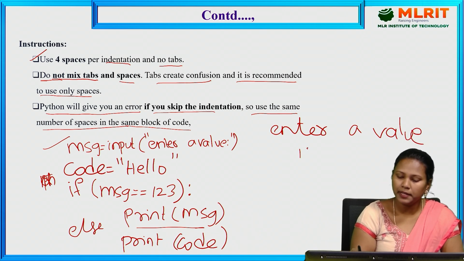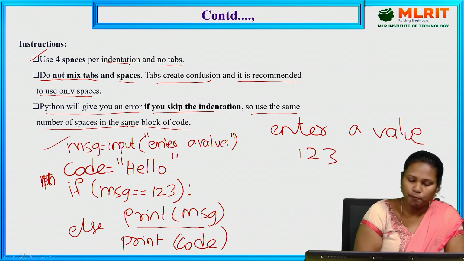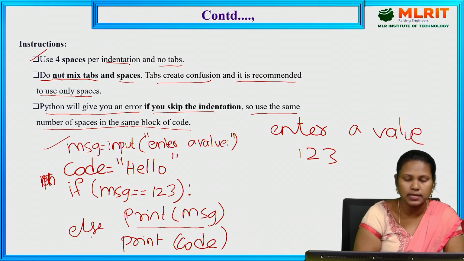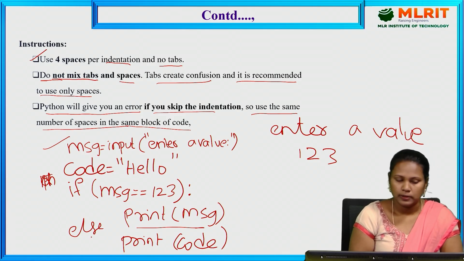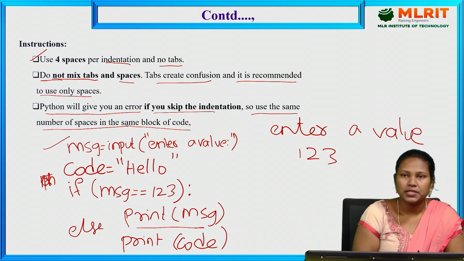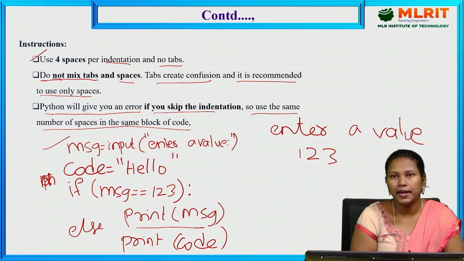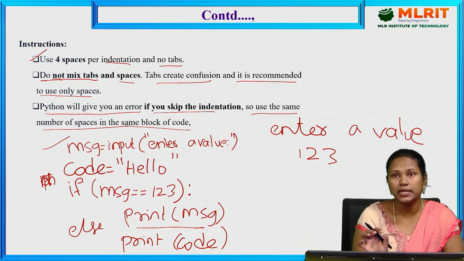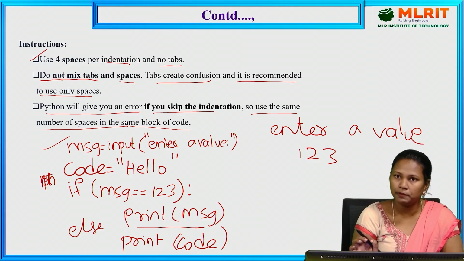So after entering the value, it checks the if block. If message equals 1, 2, 3, it prints the message, or otherwise it prints the code only. So this is the indentation. The indentation is used to identify the block of code. For starting any function, any decision statements or loops, we need to give the indentation for every function definition, every for loop or while loop.